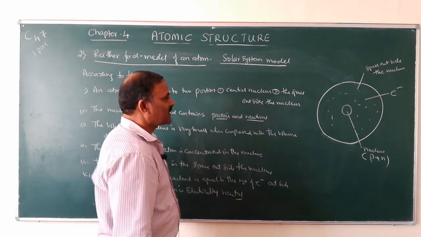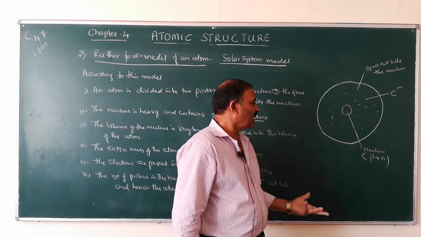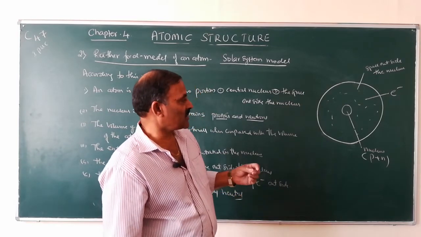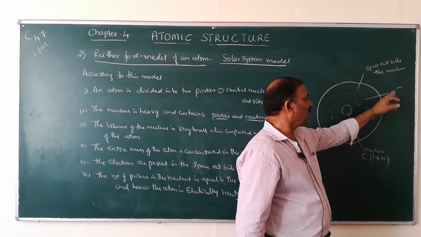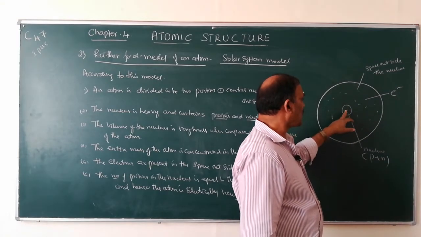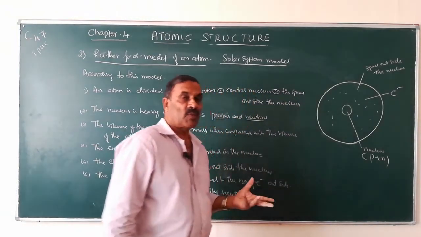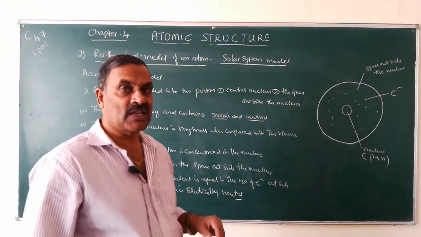So protons carry positive charges and electrons carry negative charges. The number of protons is equal to the number of electrons. Therefore, the number of positive charges is equal to the number of negative charges in an atom.